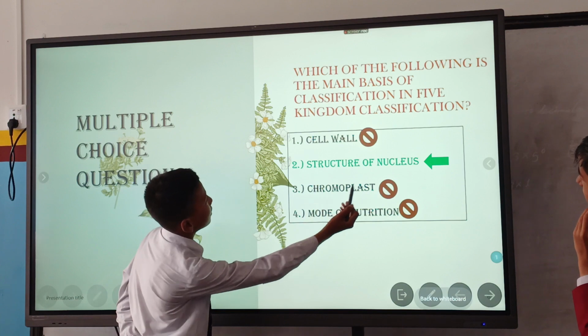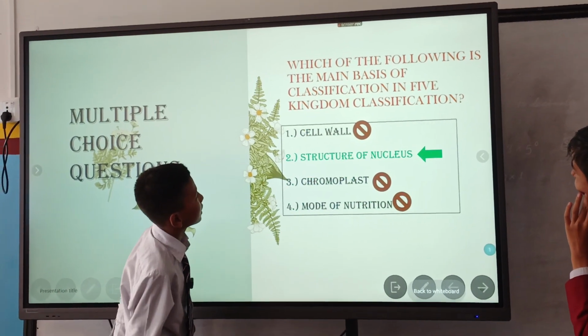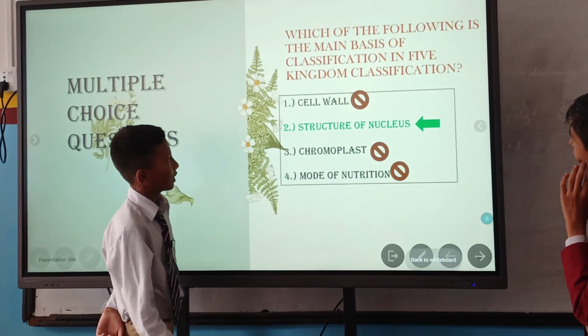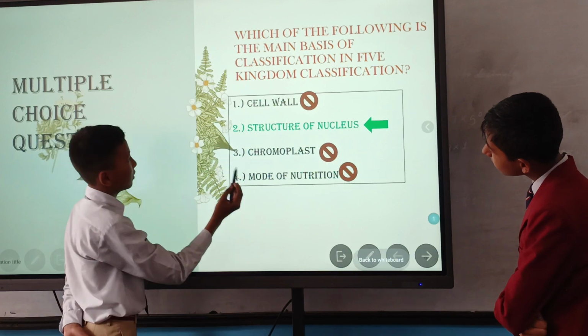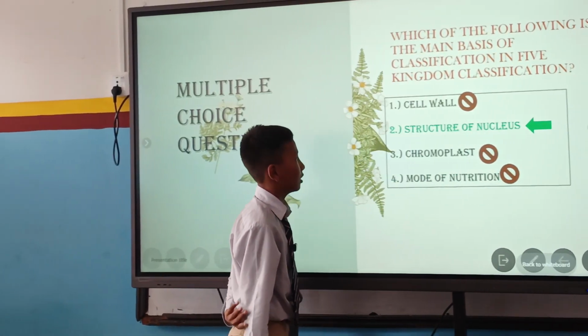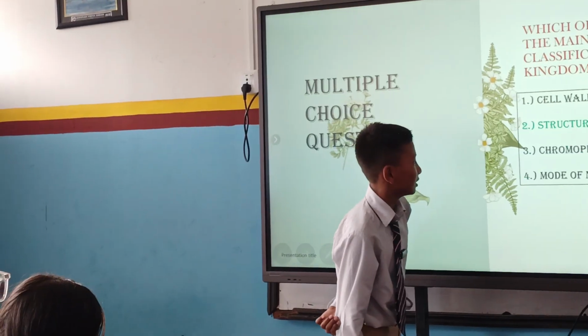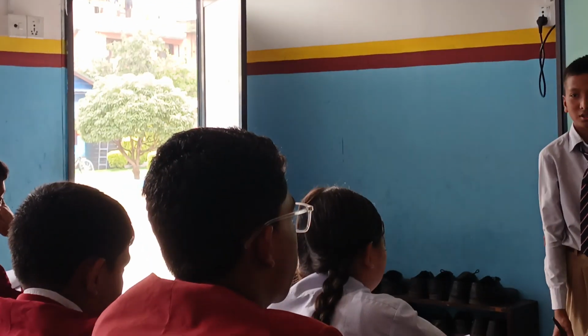The fifth question is which of the following is the main basis of classification in the five kingdom classification? First option is cell wall, second structure of nucleus, third chromoplast, fourth mode of nutrition. The answer is structure of nucleus. Thank you.